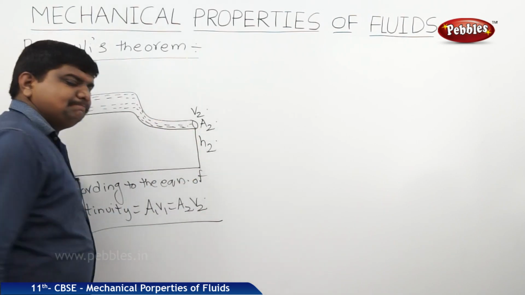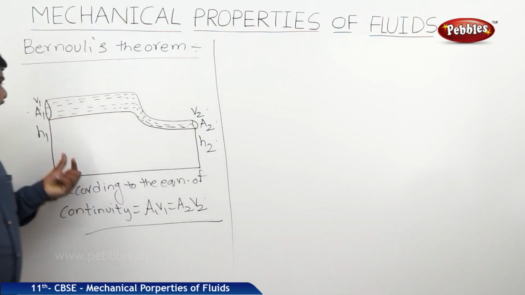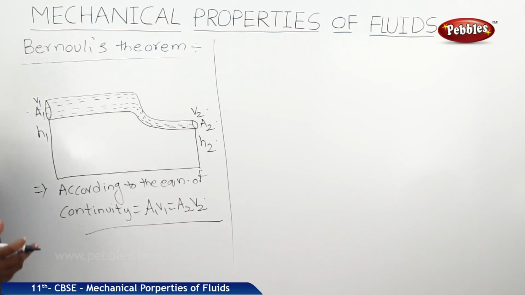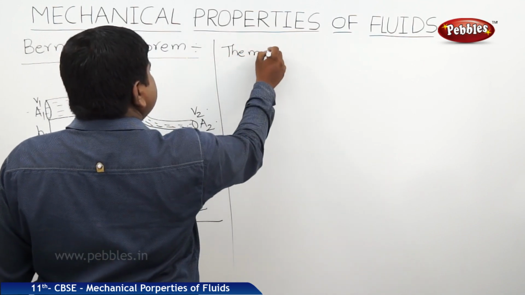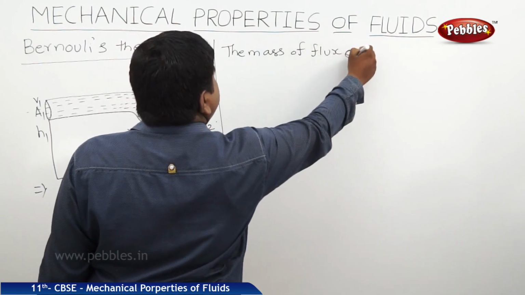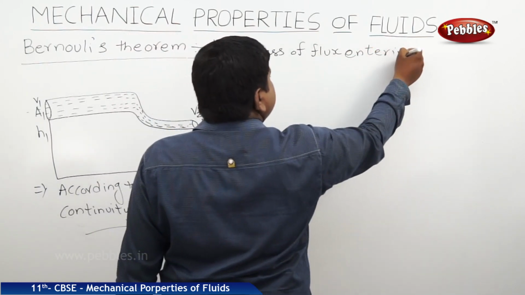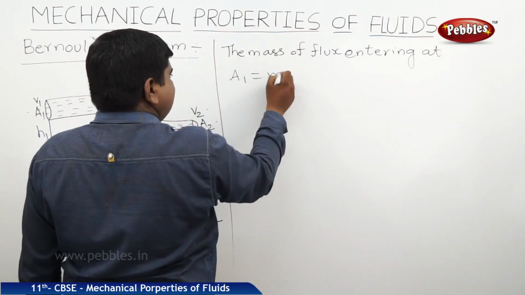So like this. Now see the end A1. The mass of flux entering at A1 is equal to M1.